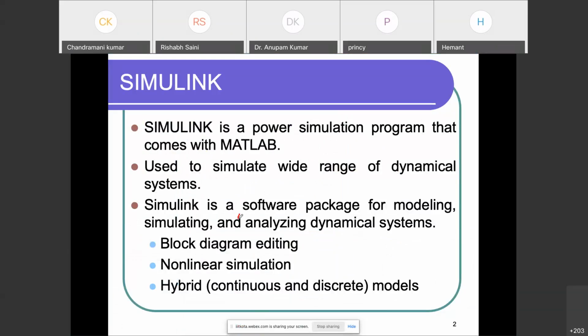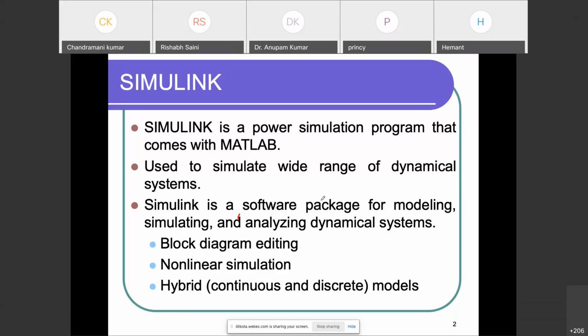It has a wide range of applications, right? It can be used in control systems, signal processing, video processing, image processing. I'm talking about Simulink, right? MATLAB can be used in most areas, but Simulink can also be used in satellite, ship systems, automotive systems, aircraft, spacecraft, biological systems. So we can make a Simulink model. If we know the mathematics related to that, we can easily make the simulation for it.